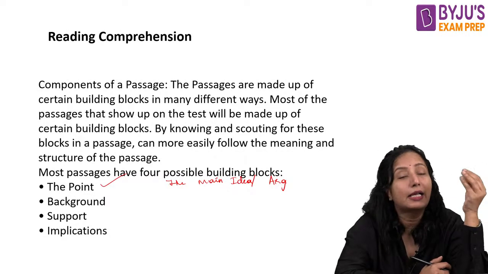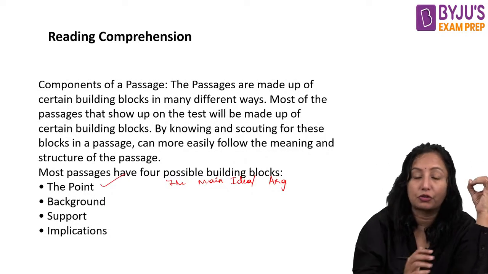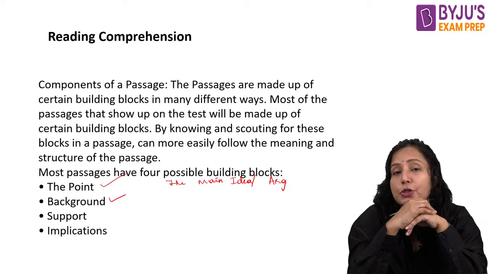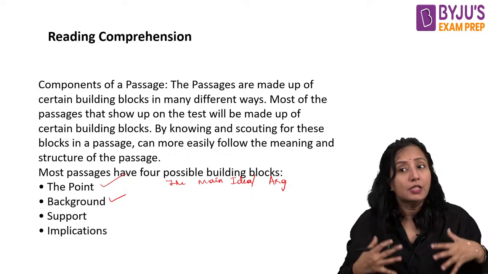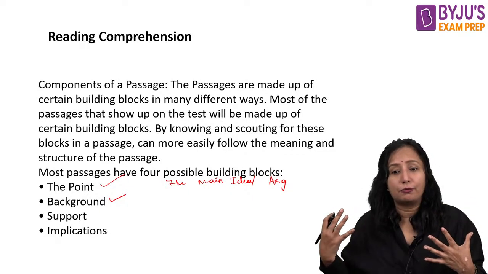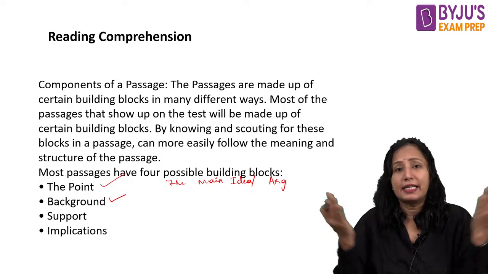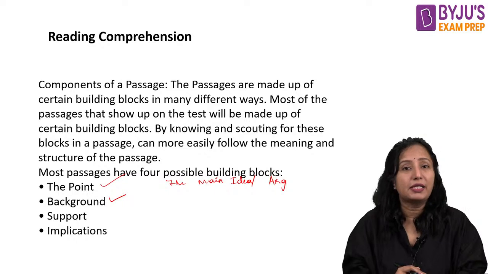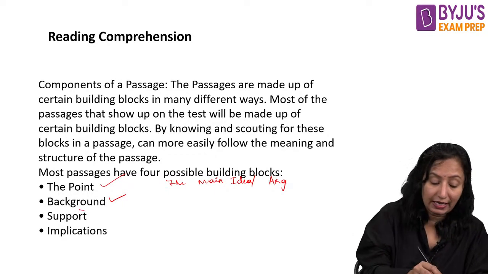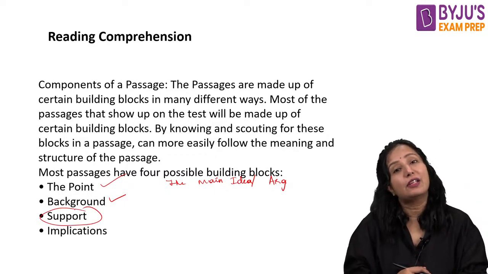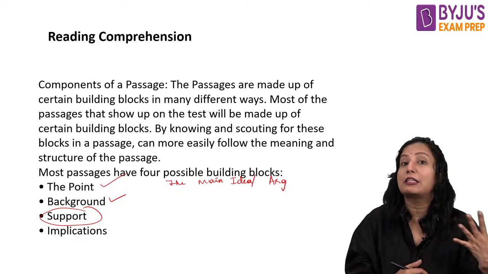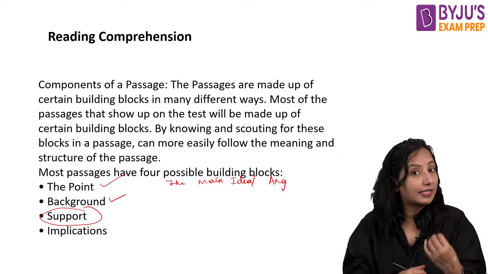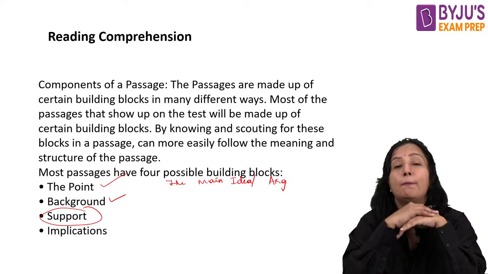Then you know that there will be explanations. Explanations can be considered the background. Why could explanations be considered background? Because they are taking in different things to explain that particular idea, and that can be considered the background. And then we have the supporting element, which is nothing but evidence. Evidence could be in the form of examples, so you will be encountering these examples also in our passages.